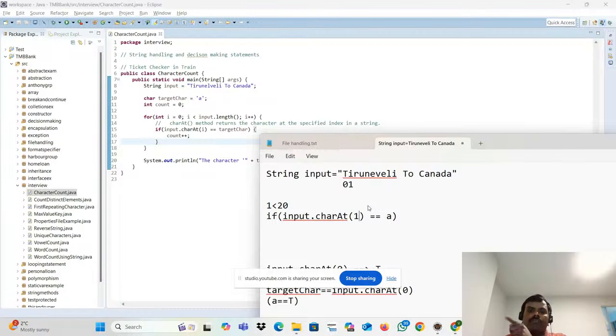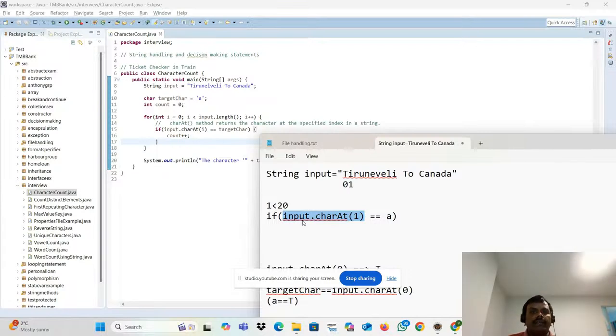Input caret of 1. What is the caret of 1? You already know what charAt is. It returns the character at the specified index. What is the index? This is my index. First index. What character will it return? It will return I. Is I double equal to A? Are I and A both the same? No, it's a different character. Will it go inside? No.